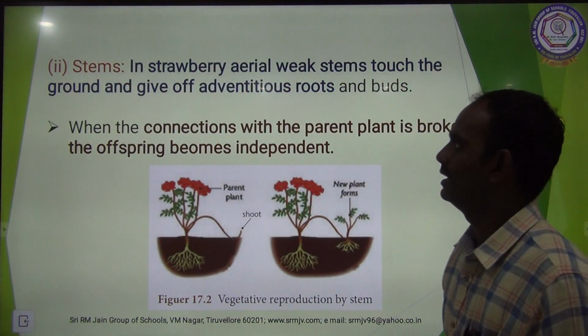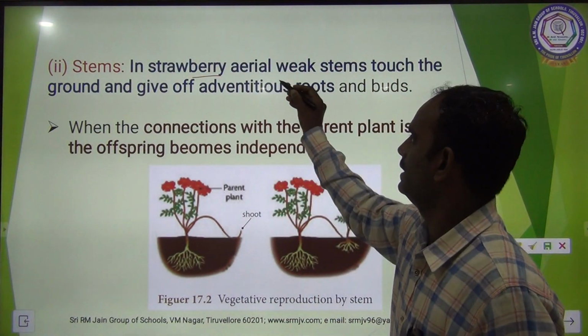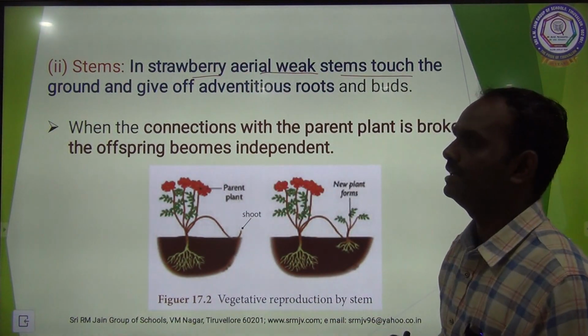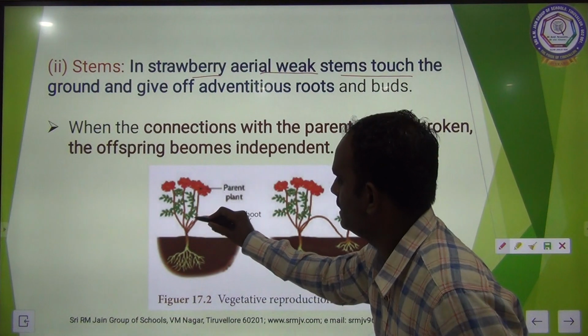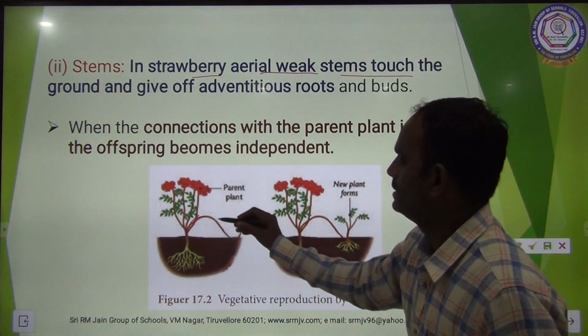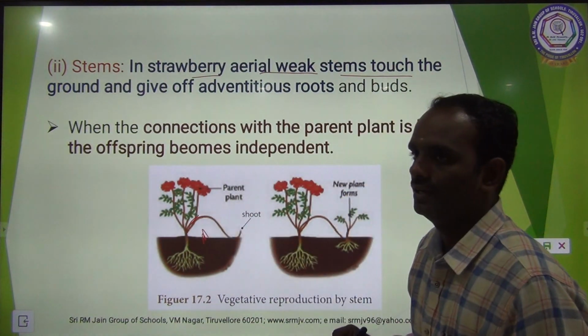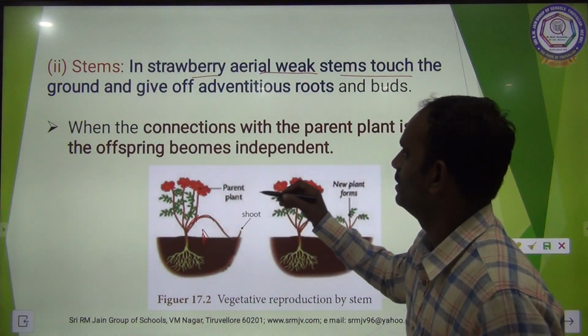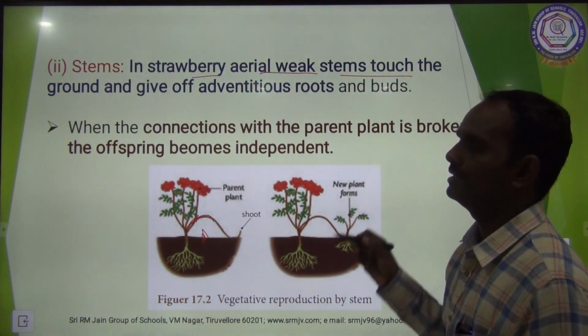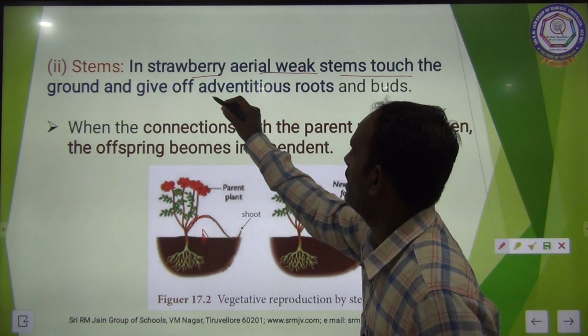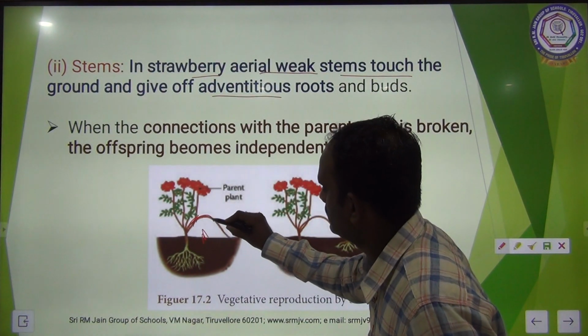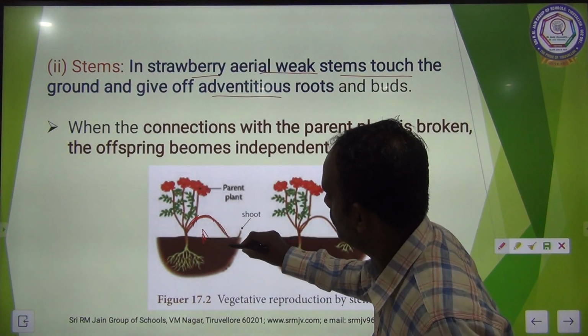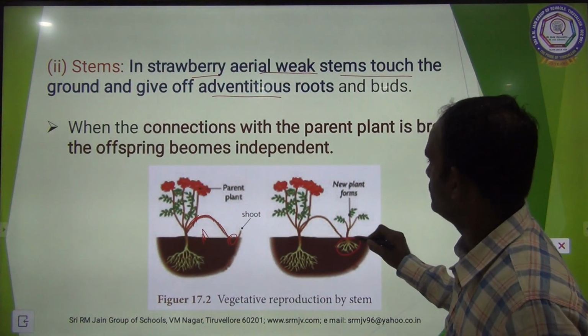Then stem. In strawberry, the aerial weak stems touch the ground. This is the aerial stem. This is the weak stem. It is very close to the ground. They are flexible. So the aerial weak stem touches the ground and gives off adventitious roots. This aerial stem bends down and gives rise to the adventitious roots.